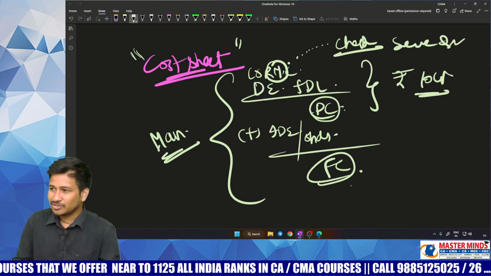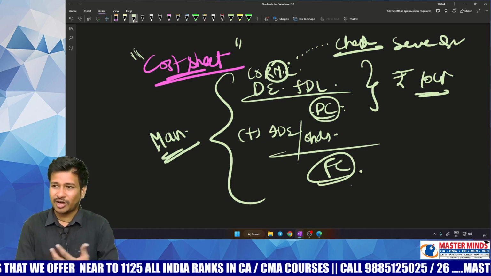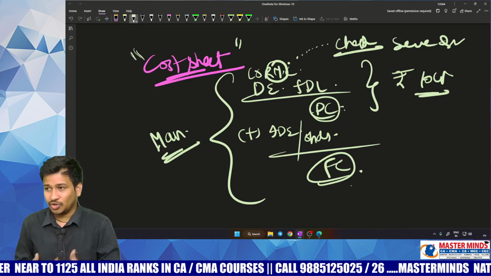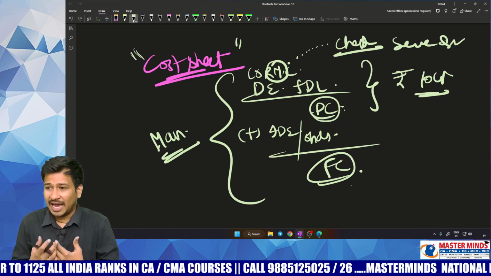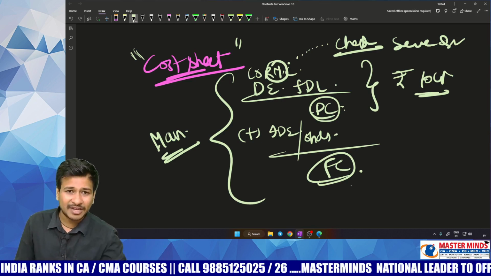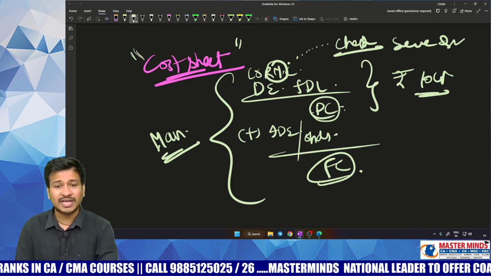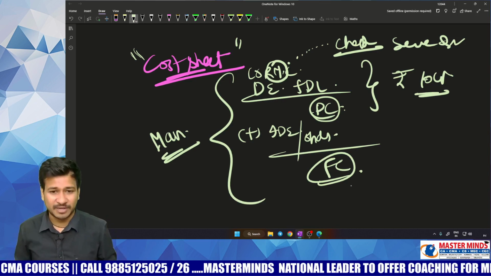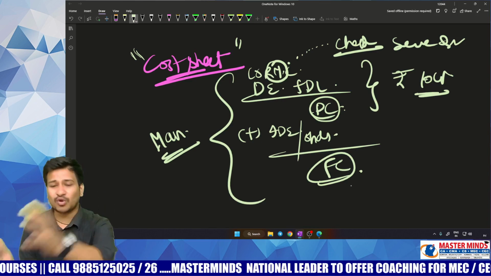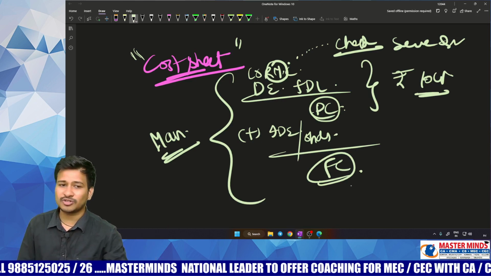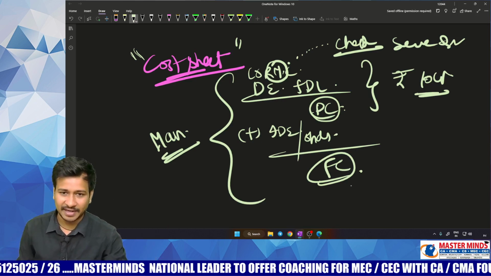So cost audit is not something like expressing an opinion. It is all about checking each and every aspect. You have to give an absolute view on whether the decisions that were taken by the manufacturing sector or the factory were correct or wrong. You need to check each and every aspect, and for each and every query of yours, the management needs to answer. The cost audit is something more than the financial audit.